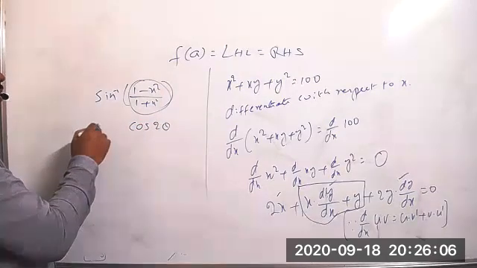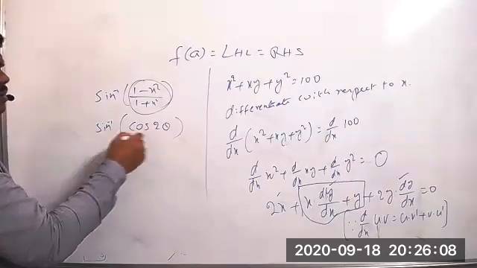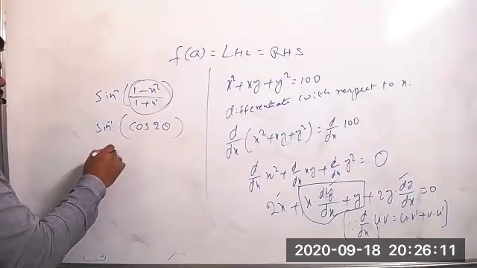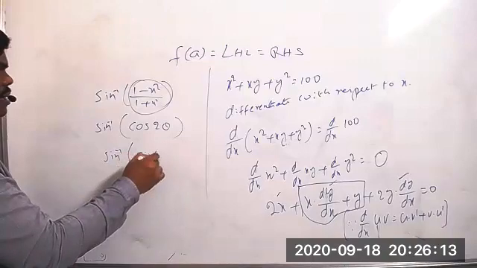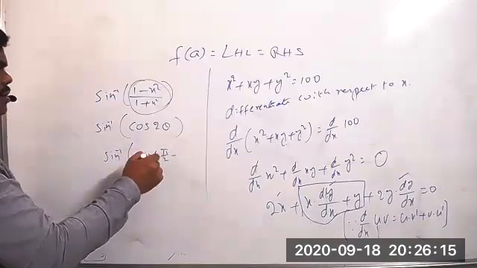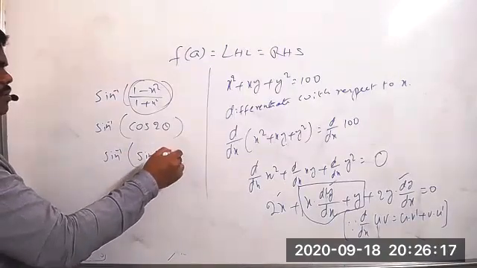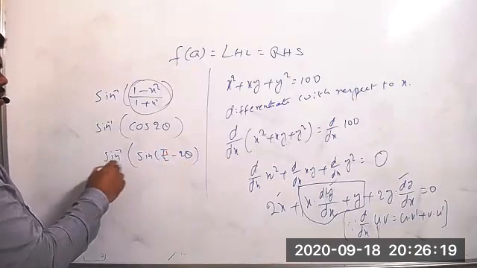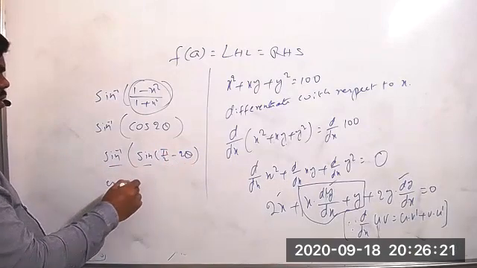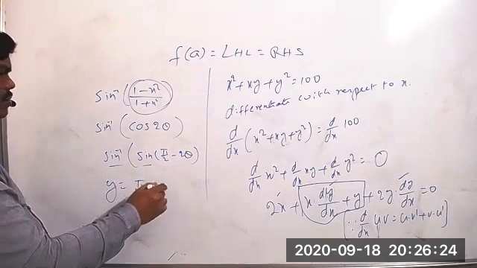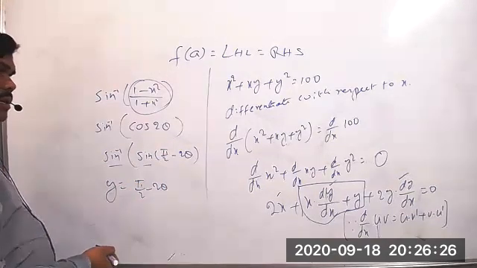Cos 2 theta. But outside we have sin inverse, so how do I handle this? Cos 2 theta is sin of 90 minus 2 theta, as we have read. So sin inverse of sin(90 minus 2 theta) cancel, and the value of y equals pi by 2 minus 2 theta. Now we can differentiate with respect to theta on both sides.